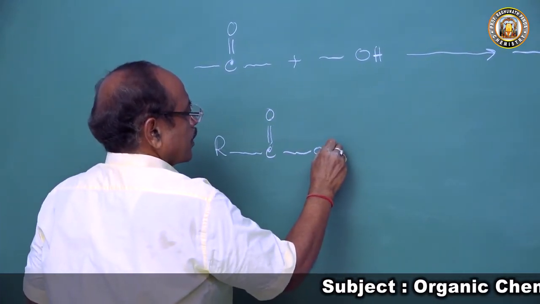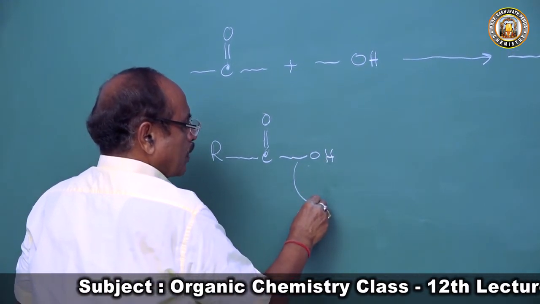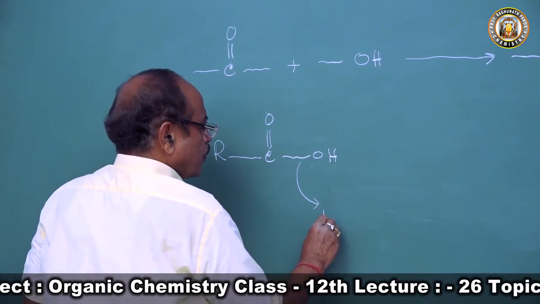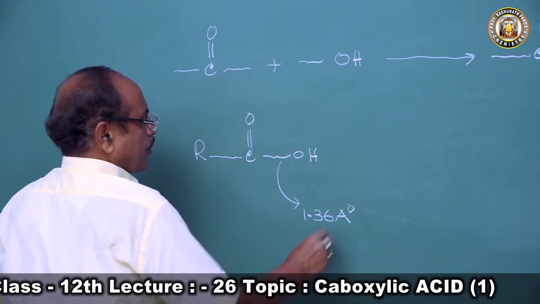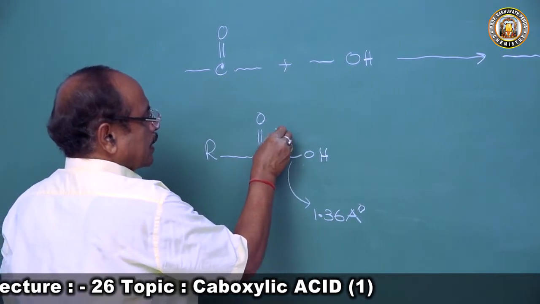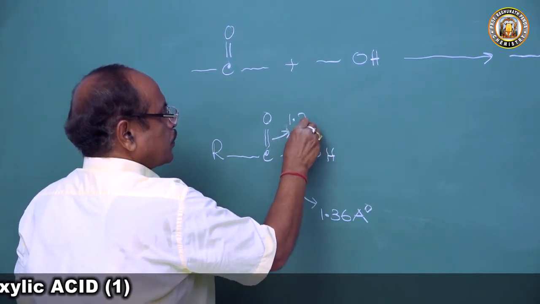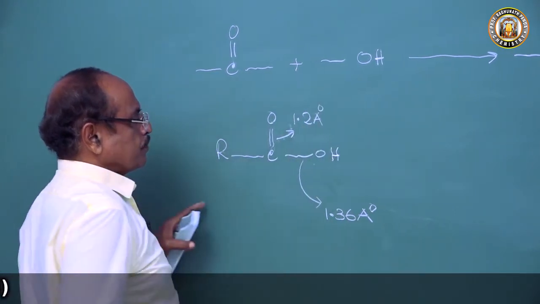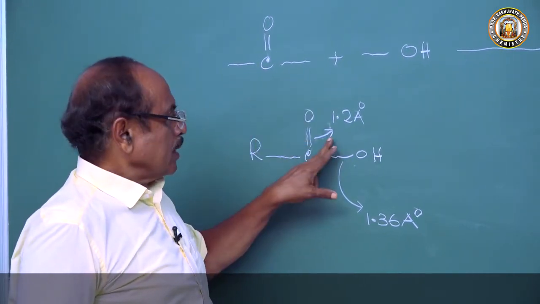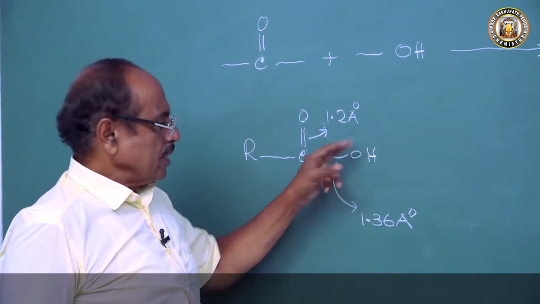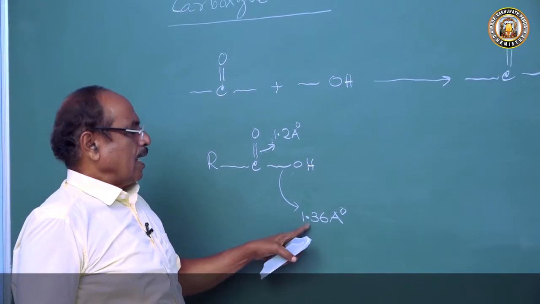Why? Take the carboxylic acid RCOOH. The bond length of the C-OH comes to 1.36 angstrom units, and the C=O bond length comes to 1.2 angstrom units.